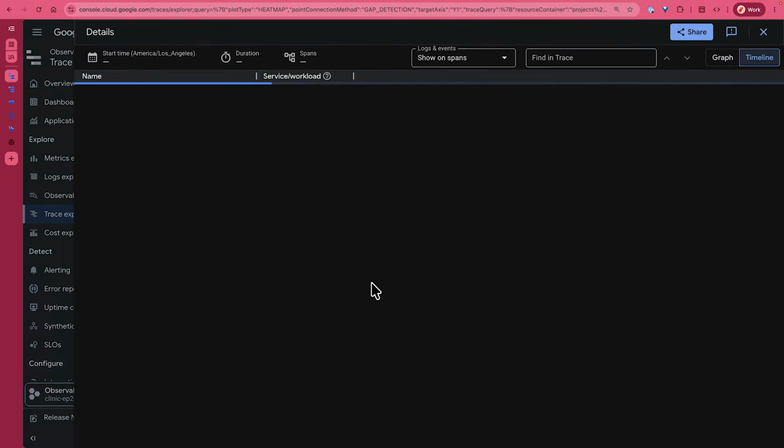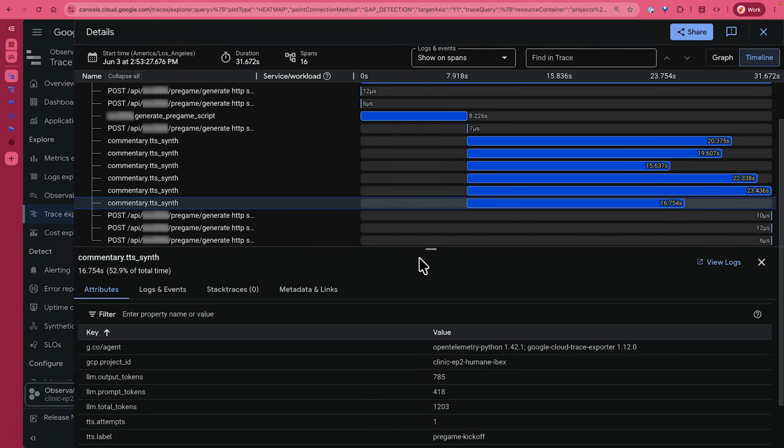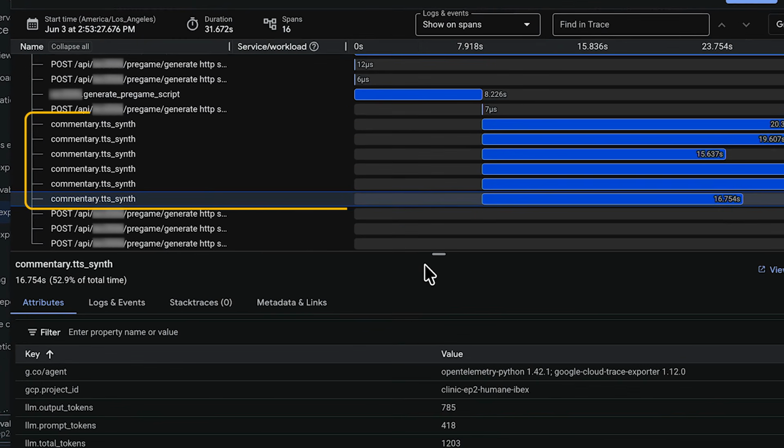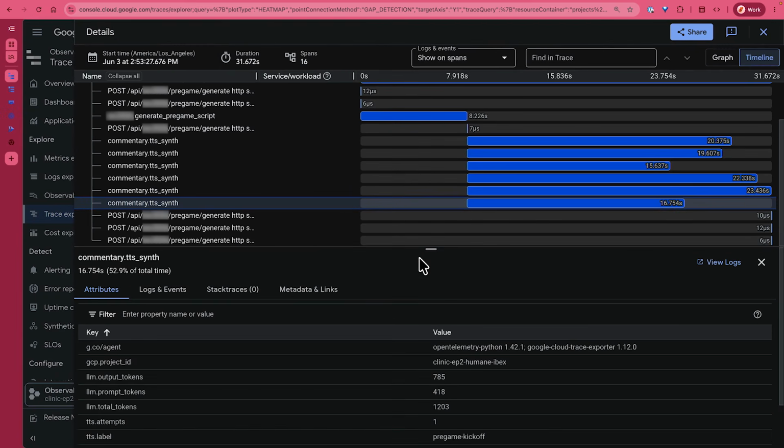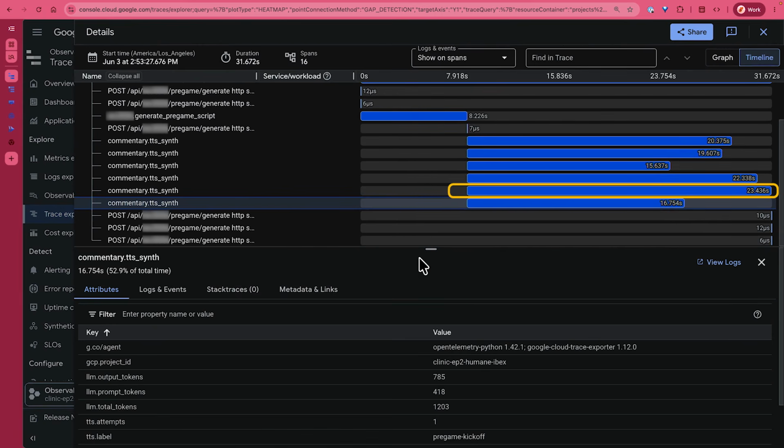16 seconds. Yeah, this is it. Oh my gosh, look at that. This is the exact same function that was getting executed before, but now it is running the synthesis in parallel. And so you see it's not now like a waterfall where it did section 1, section 2, section 3. Now they all run in parallel, and the longest one took about 23 and a half seconds or so. This is a tremendous improvement already. Yeah, it is. It's impressive.